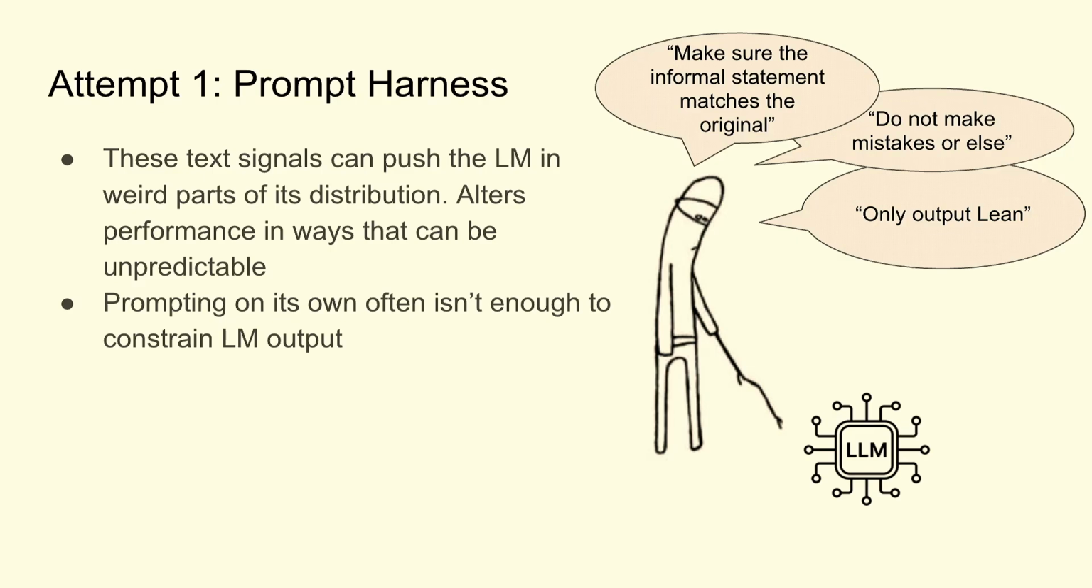Also, prompting on its own often isn't enough to get an LLM to output correct Lean. This is because sometimes the LM is defiant. It'll intersperse natural language with its Lean code output. And oftentimes the Lean output that it does make is not well typed, because it gets the syntax wrong or because it doesn't pass the type checker and so forth.